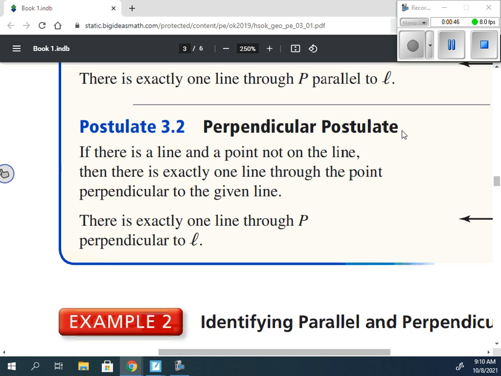Because if we just have a point and a line and they intersect, well, there's lots of lines that we can draw. Because any line that's not parallel, because there's only going to be one parallel line through that point, and there's only going to be one perpendicular. Any other line that isn't one of those two would eventually intersect the given line. So there's infinitely many lines that will intersect it.